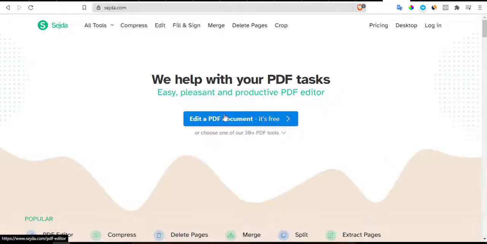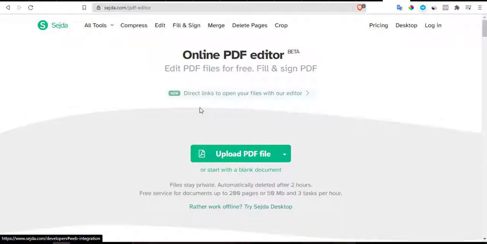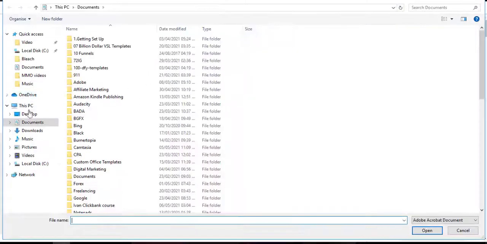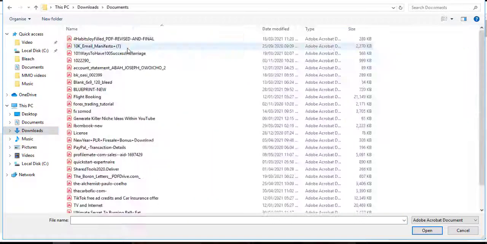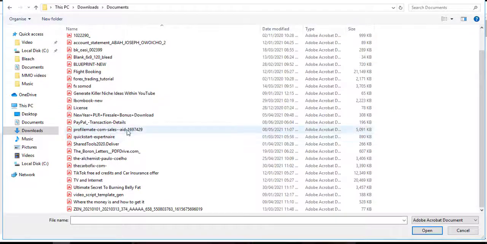When Sejda loads, now we're going to upload this document. Alright, we need to upload this document. Say edit a document, it is free. So we're going to click on there, we're going to upload the file. We're going to be putting this file as ProfileMate, and this is the one.